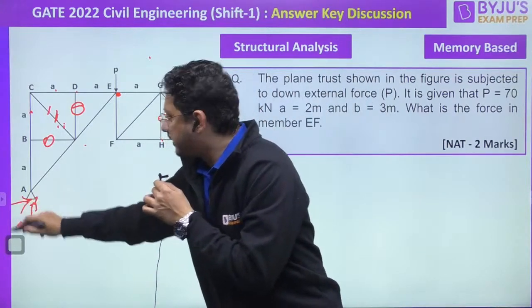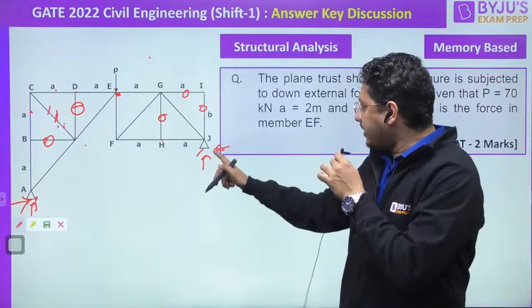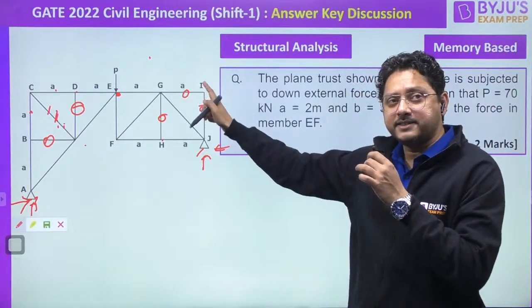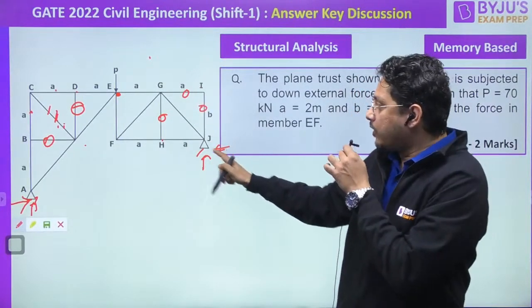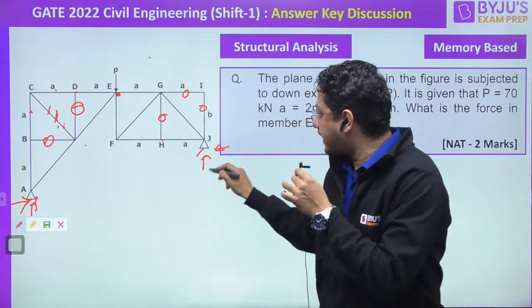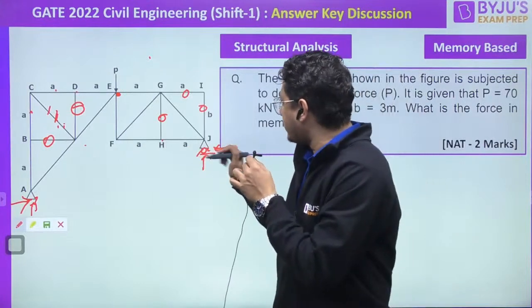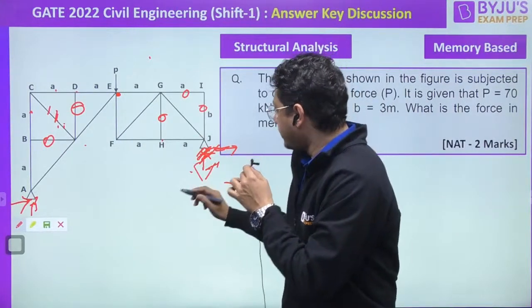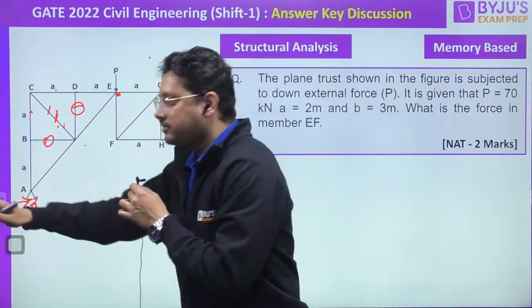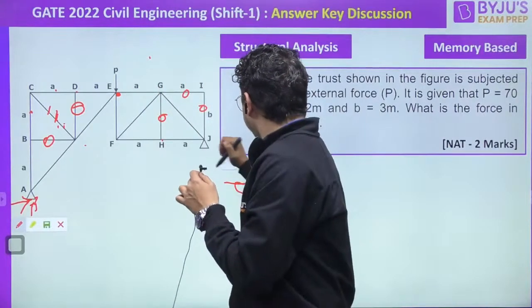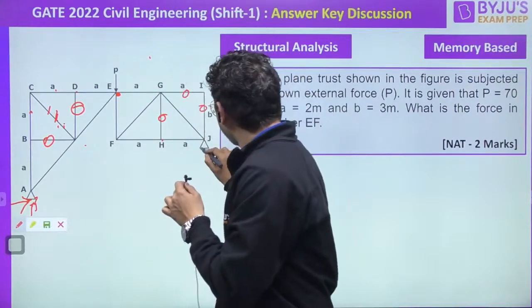Correct or not? If it is one roller, then it is unstable. You know why? If it is one roller at this joint, rotation will occur and the roller support will slide. But I believe that this was a hinge support.